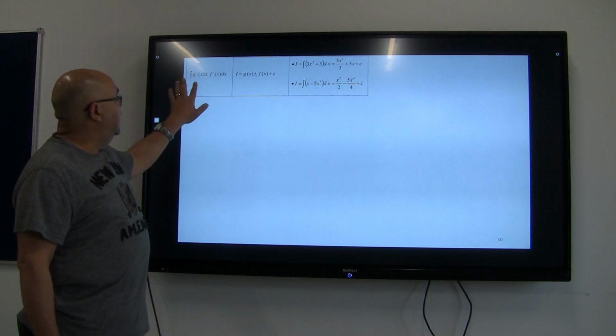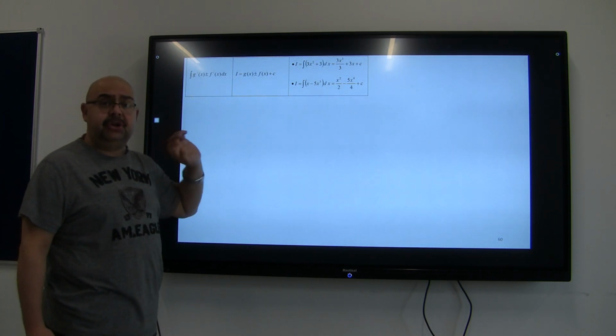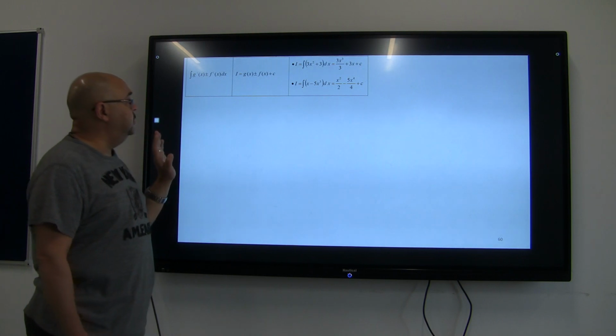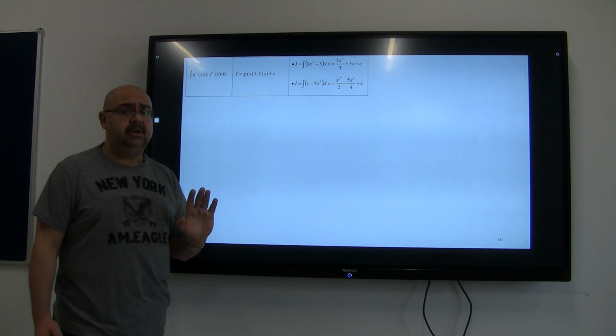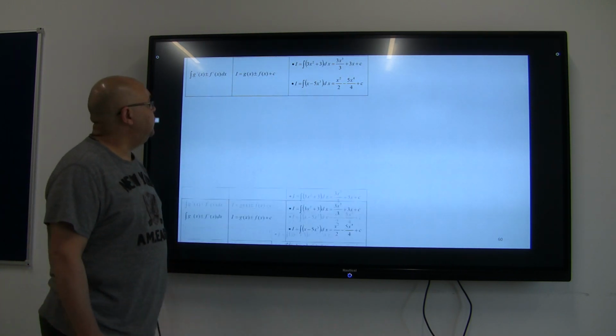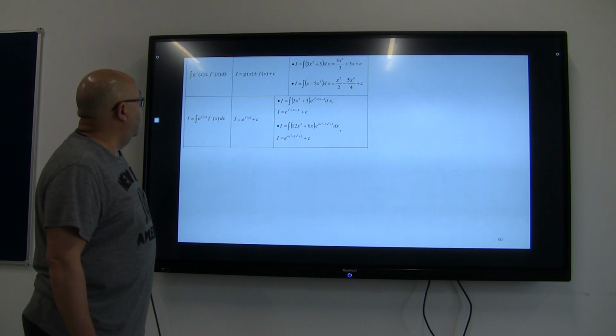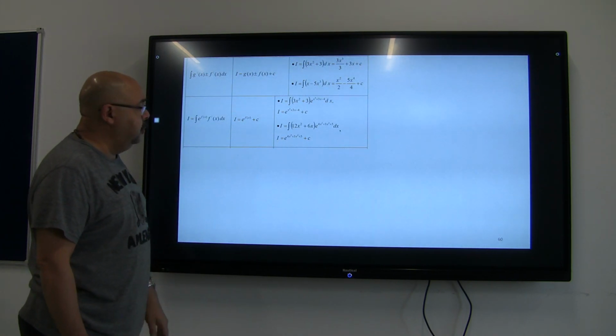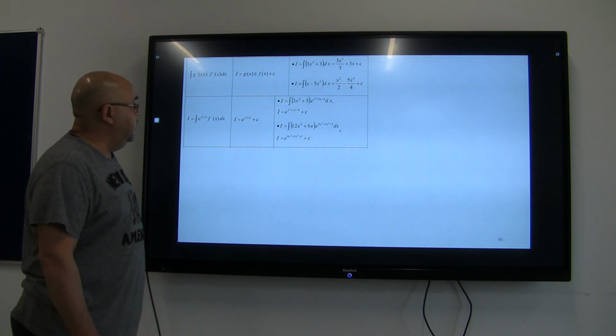This is a form that stresses the fact that integration only distributes over addition or subtraction. Those are some of the rules that I want to go through with you. I will try to write them down for you here, and then I will